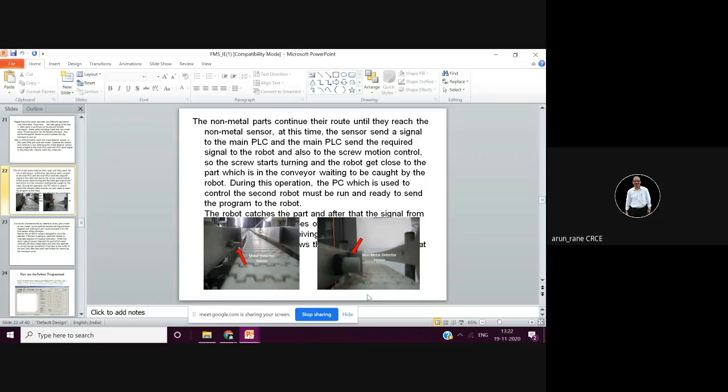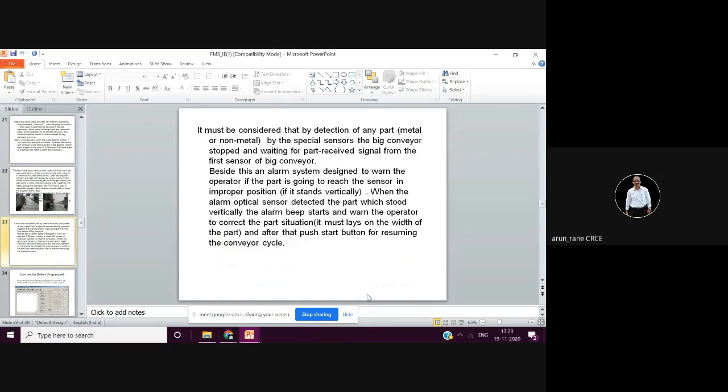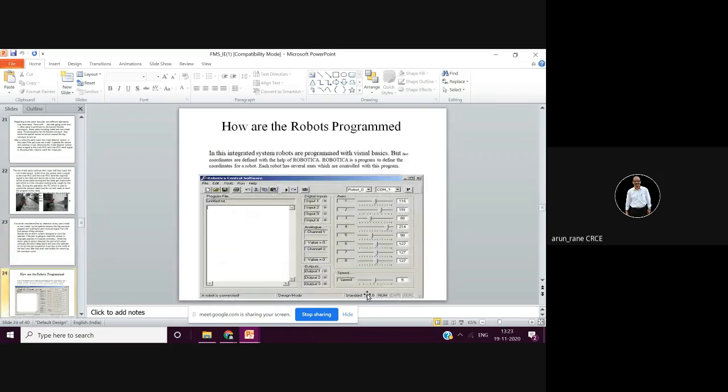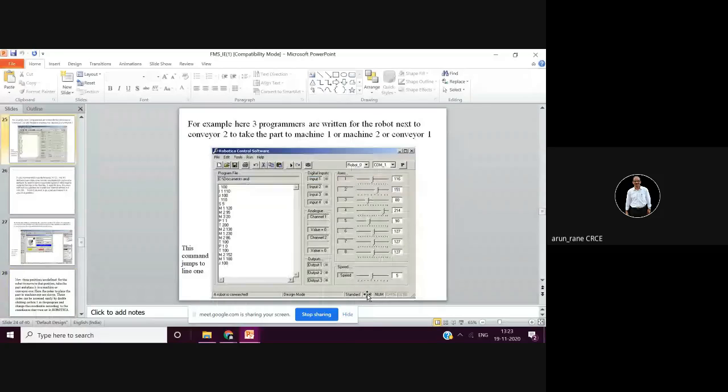So that contains, or we can call it a small chip, and that chip contains all the information, like what the raw material was, when it was dispatched, when it was assembled, who assembled it. All those details will be stored in that small chip. So if something goes wrong with that particular product, you can trace it back through that chip, and that is the important part of IPMS, that is, the integrated production management system.